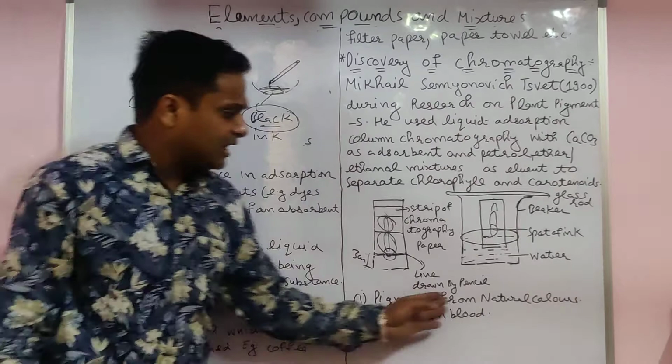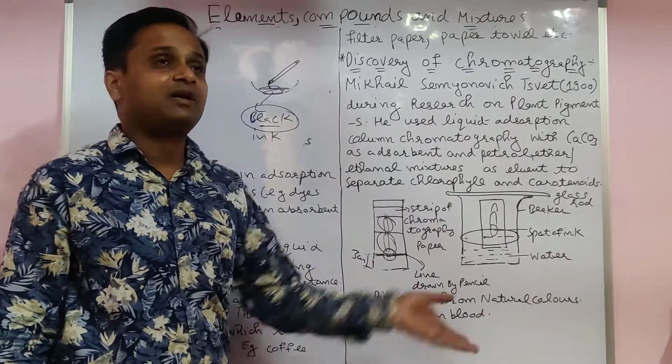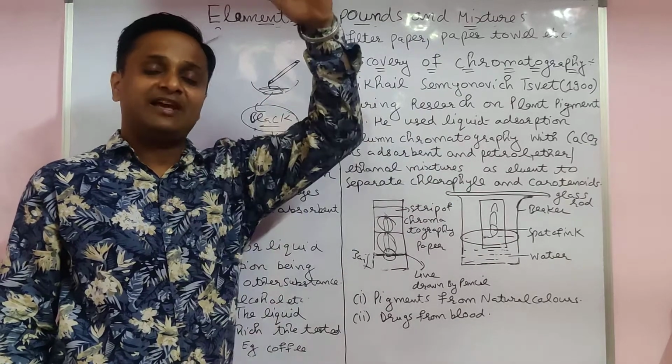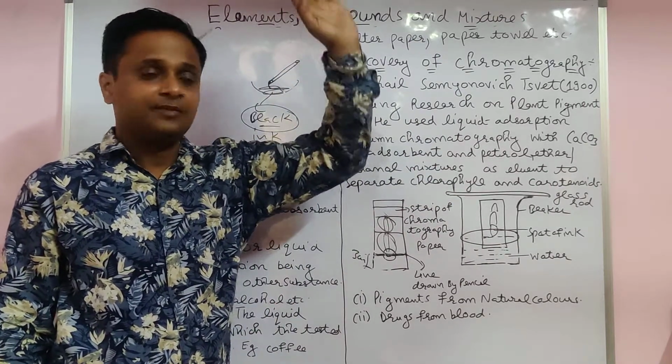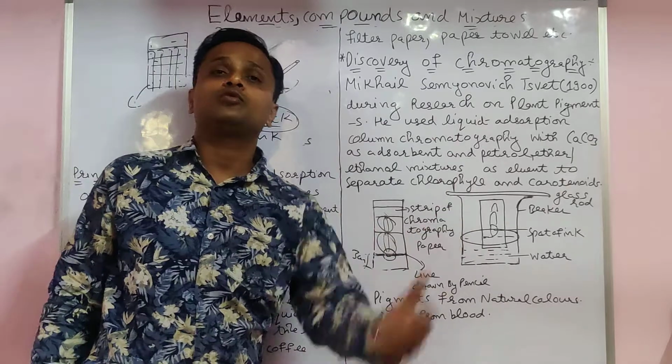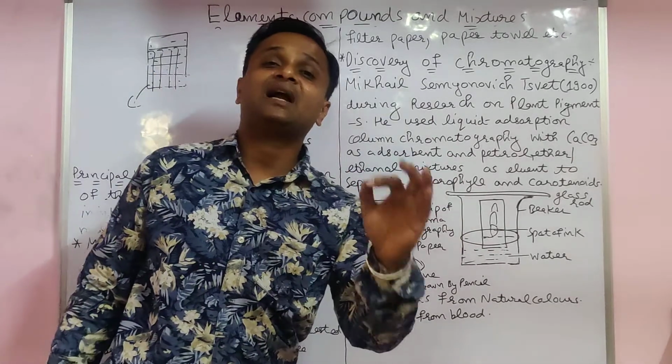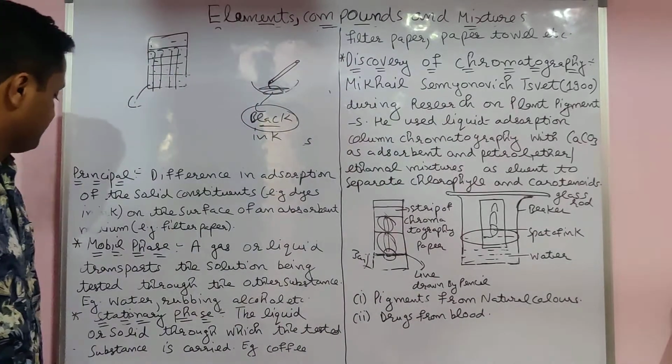Same, we have to take the pigments of the natural colors. Some colors absorb more, some absorb less. Which one absorbs more moves up very easily and faster, but which one absorbs less does not move easily or as fast. Then you are able to separate these minute particles very easily.